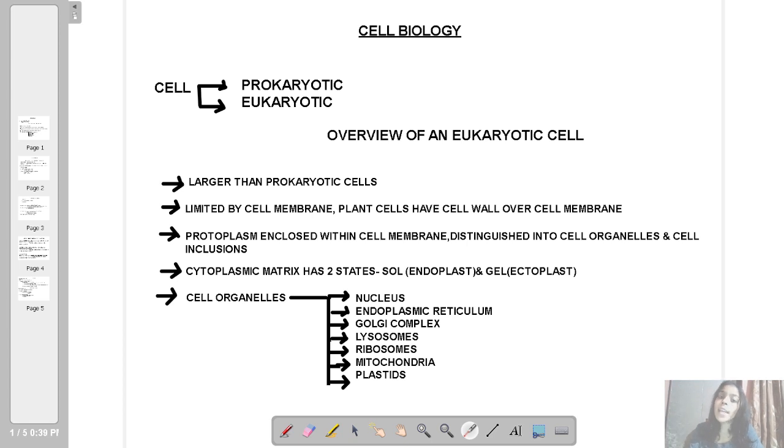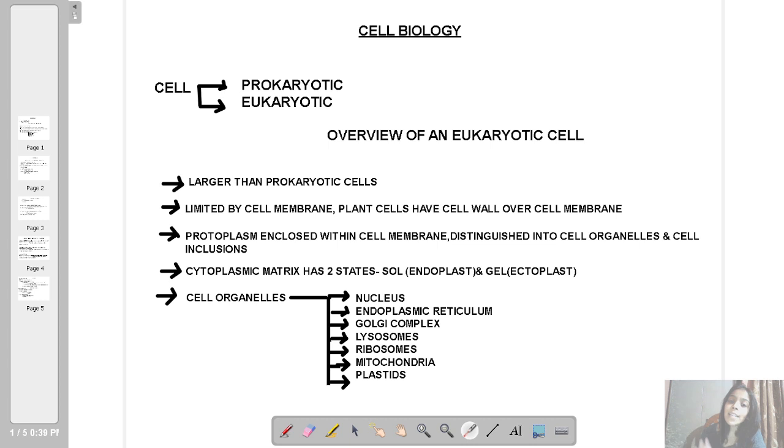Now why the name prokaryotic? Pro means primitive. Karyotic comes from the word karyon, which means nucleus. That means primitive nucleus. So a cell which has got a primitive nucleus. Now where do we find these kinds of cells?